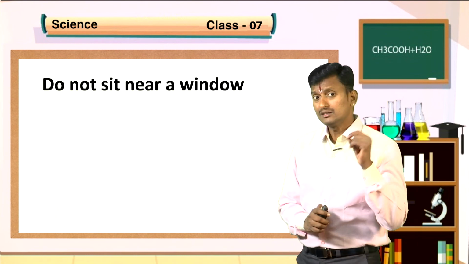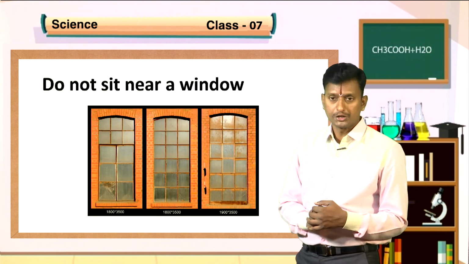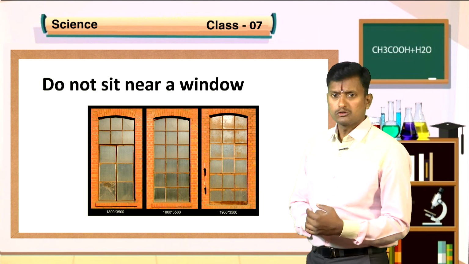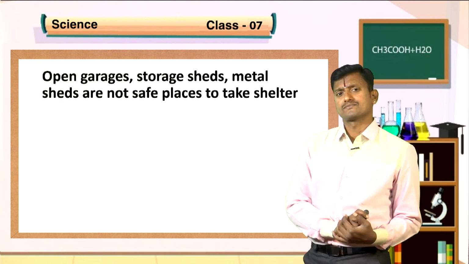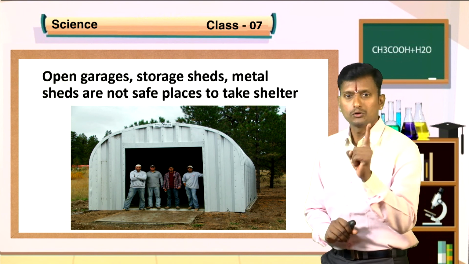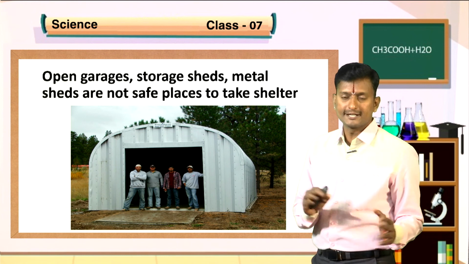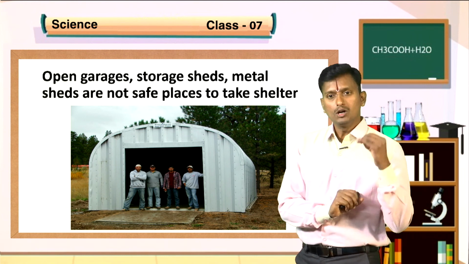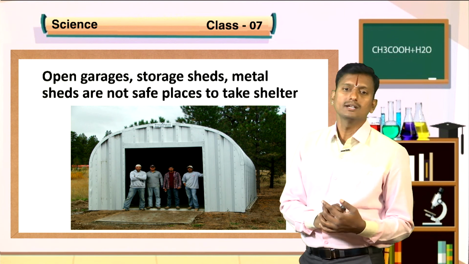Do not sit near a window during thunderstorms. Okay, students, I think you follow. So these are the main things you should follow during thunderstorms. Open garages, storage sheds and metal sheds are not safe places to take shelter. If you're in a shed, don't touch the metal surfaces. It leads to shock hazards. So open garages are not safe to take shelter during thunderstorms.